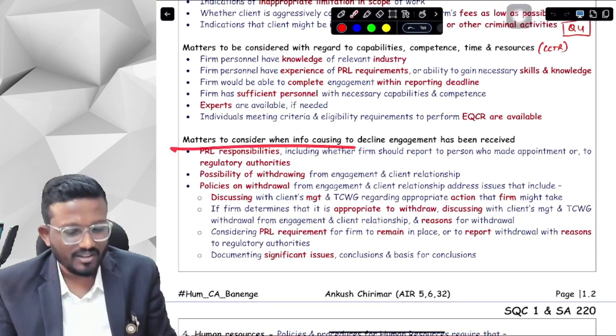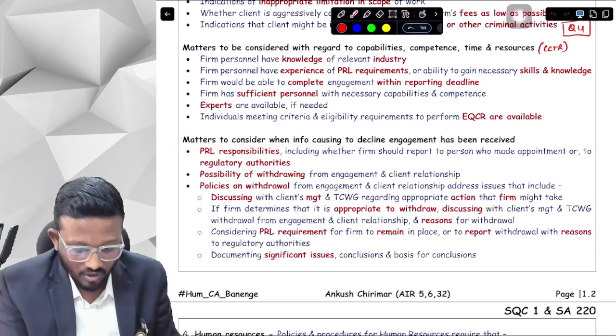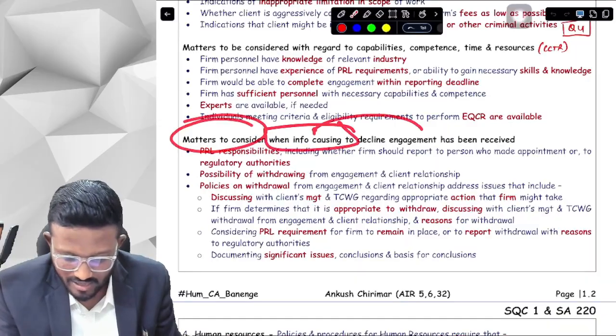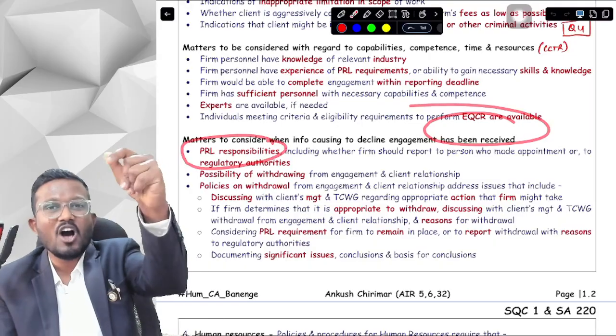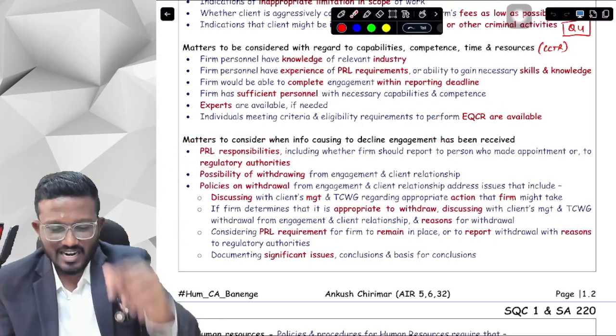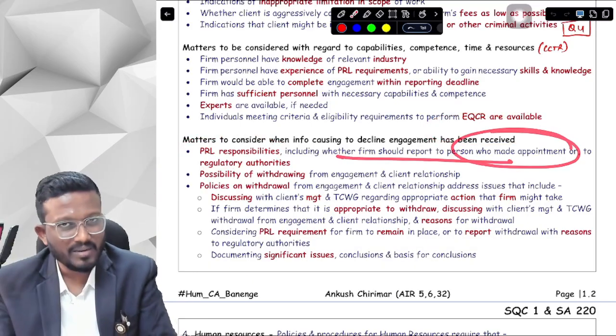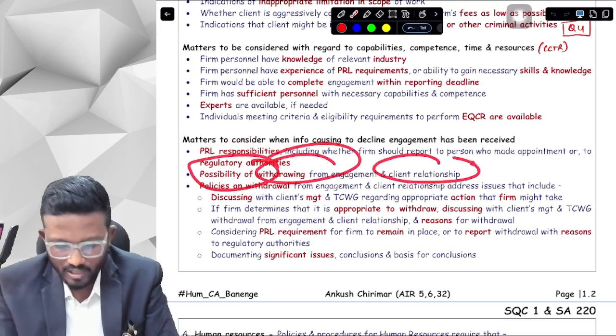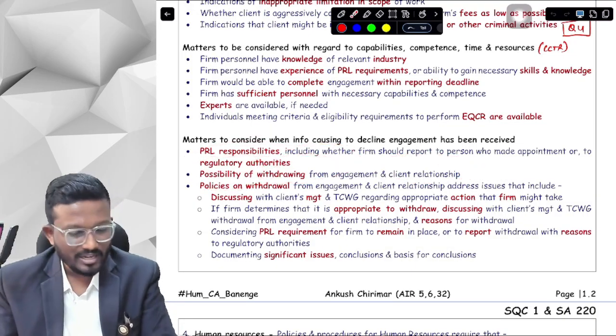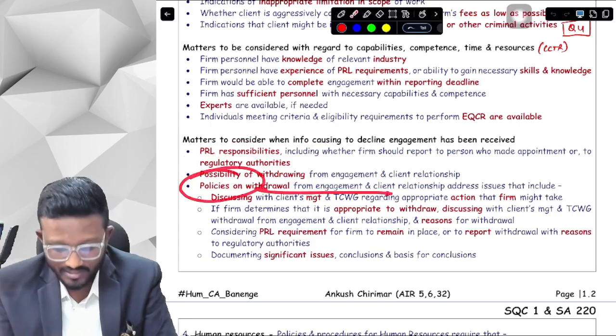If there is any information that would have caused you to decline the engagement and it has been received, then first of all you need to consider your PRL requirements, which means whether the firm should report to any person who made the appointment or any regulatory authorities. Then you have to consider the possibility of withdrawing from the engagement and client relationship. If there is a possibility, then you have to consider the policies on withdrawal.